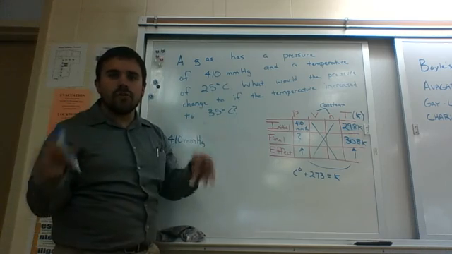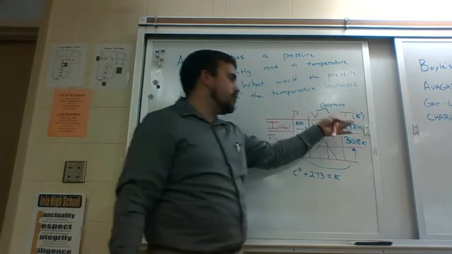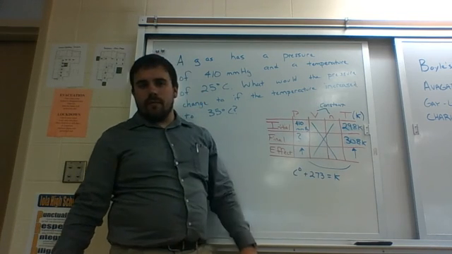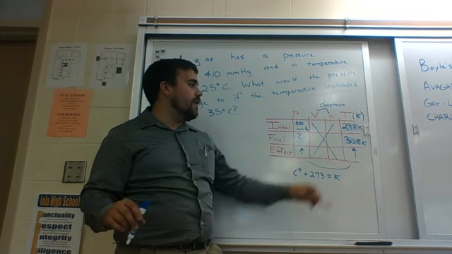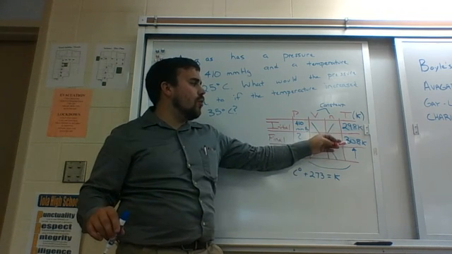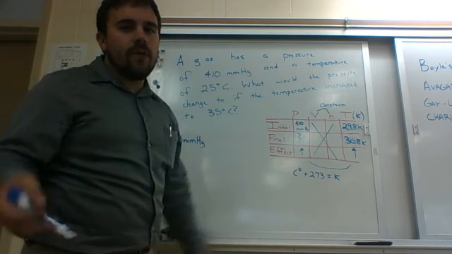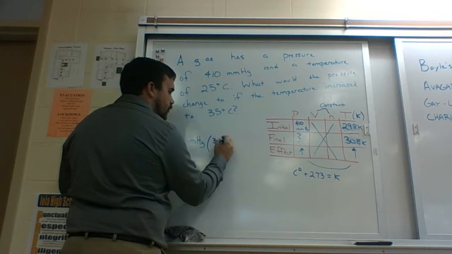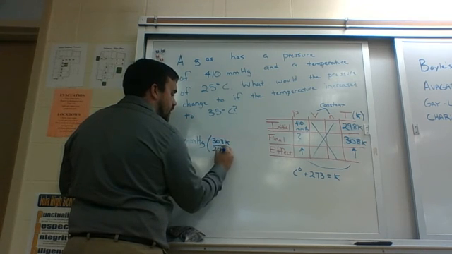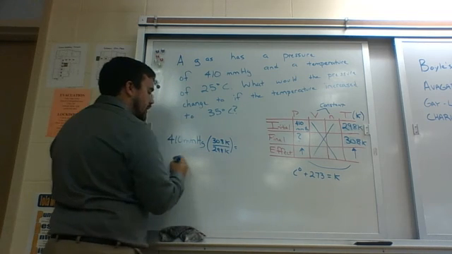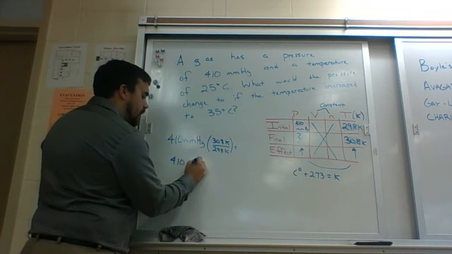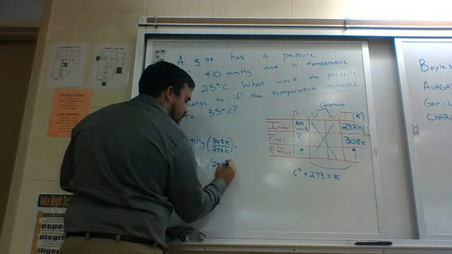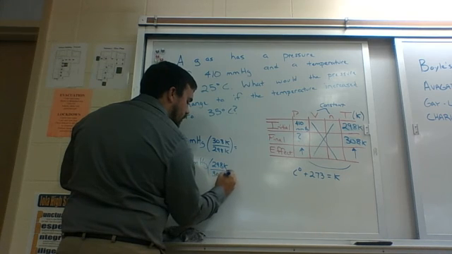Now what I'm going to do is multiply it by a ratio of my temperatures in Kelvin. A ratio just simply means one number over another number. The question is though, do I want to put 298 over 308 or 308 over 298? Well, let's say you have no idea. Let's do them both. I'm going to do one calculation where I get 308 Kelvin over 298 Kelvin. I can also do 410 millimeters of mercury times the opposite of that, which is 298 Kelvin over 308 Kelvin.